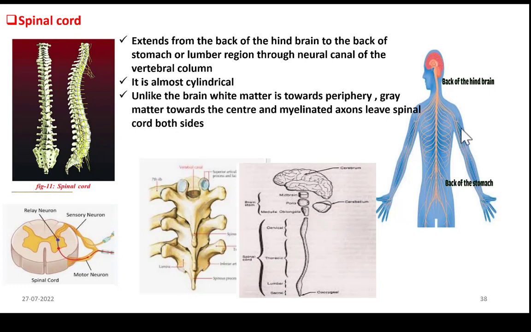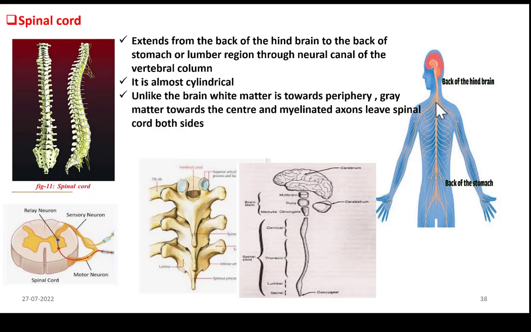Spinal cord receives sensory information from different parts of the body through sensory nerves and sends it to brain. From brain, it collects the motor information and sends it to different parts via motor nerves. So it is like a relay center. It sends information to brain and collects commands and sends them to body parts.